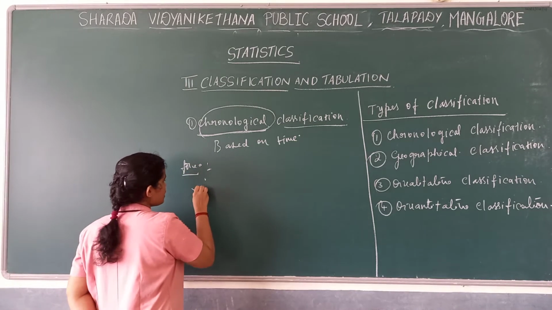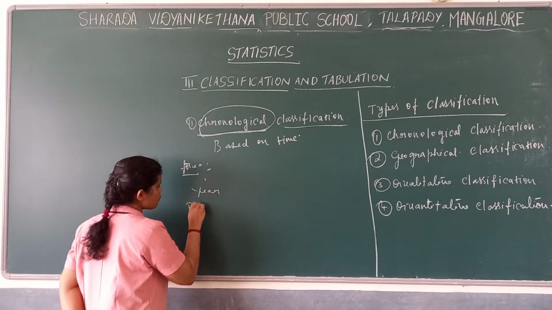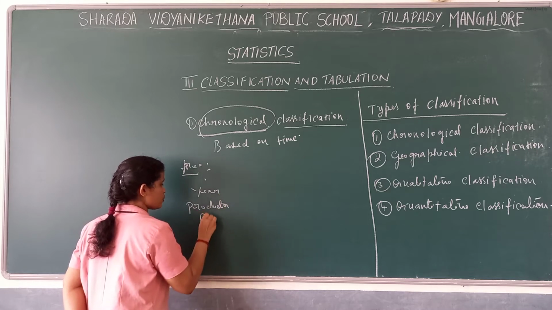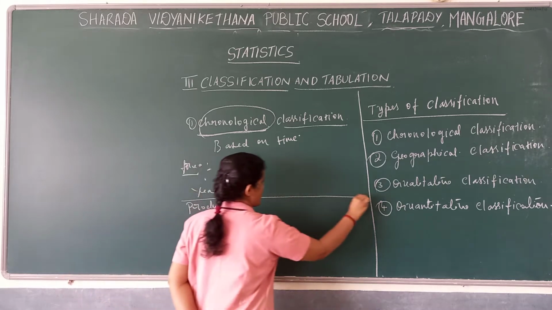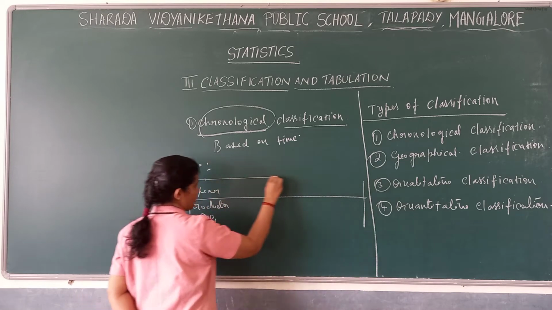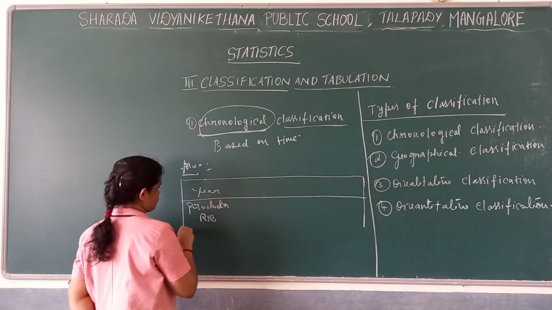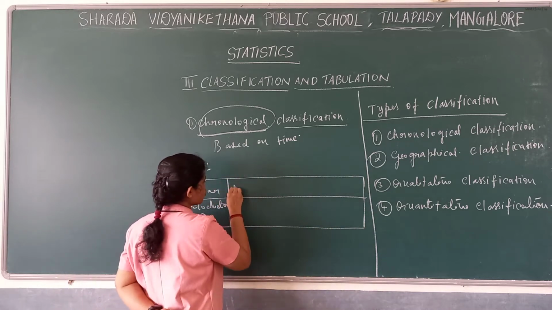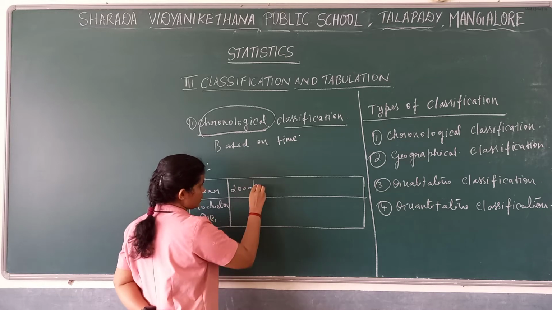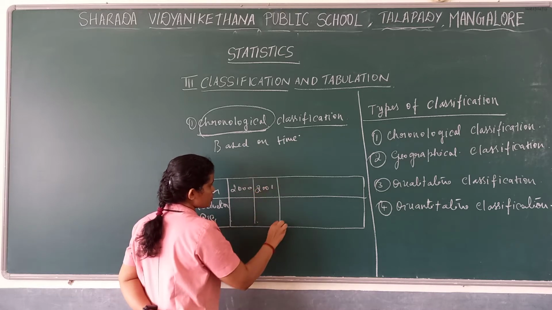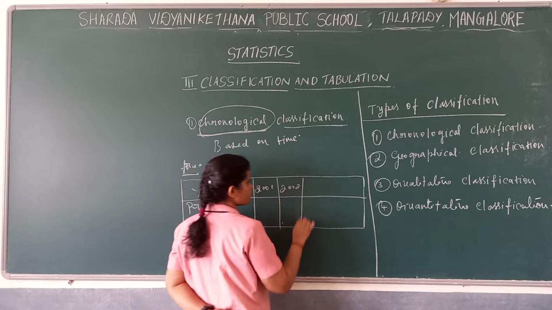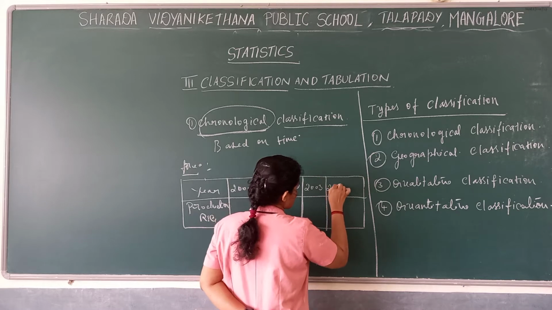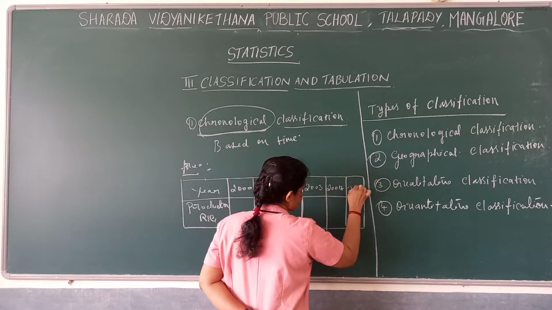For example, year and year production. We take the production of rice. We start from 2000, then 2001, 2002, 2003, 2004 and 2005.